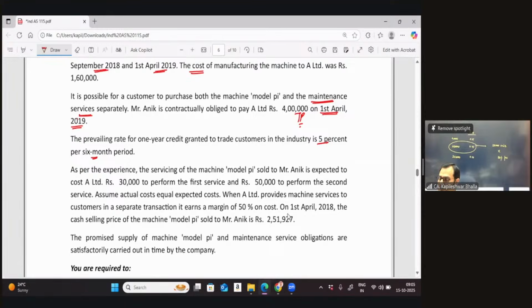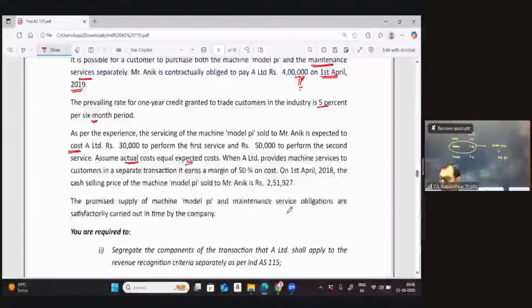As per the experience, the servicing of the machine model sold to Mr. Anik is expected to cost A Limited 30,000 to perform the first service and costing 50,000 to perform the second service. Assume the actual cost is as good as the expected cost. When A provides machine services to customers in a separate transaction, it earns a margin 50% on cost. That means when you're charging to the customer on a standalone basis, you take your cost at a 50% margin, you will be able to get the standalone selling price of these services.